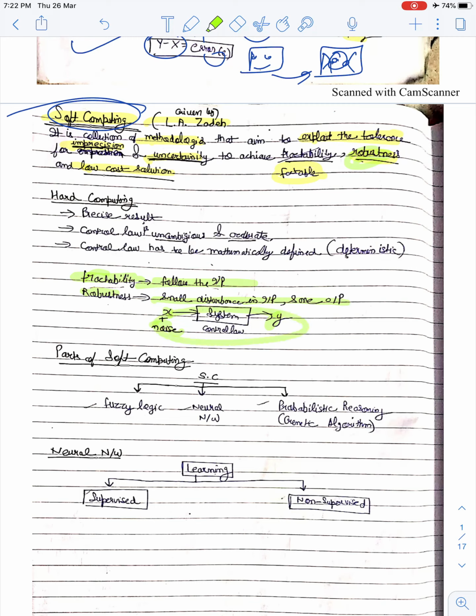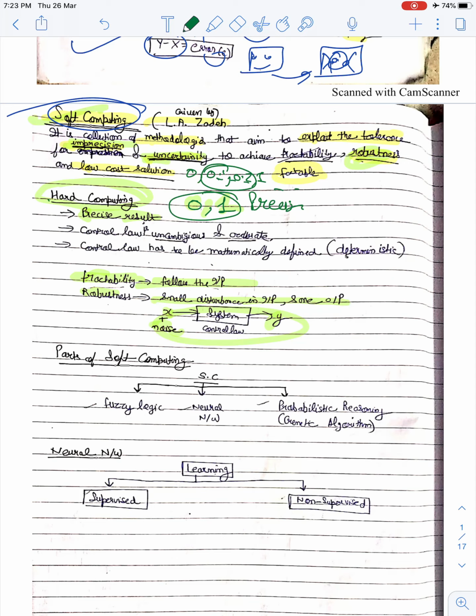Then after soft computing, let us see hard computing. In soft computing, what we saw is that it is imprecise and uncertain. In hard computing, it is precise. What I told you earlier was 0 and 1. There are two things, 0 and 1, which means it is precise. Between 0 and 1, there are so many values, and this is what we call imprecise.